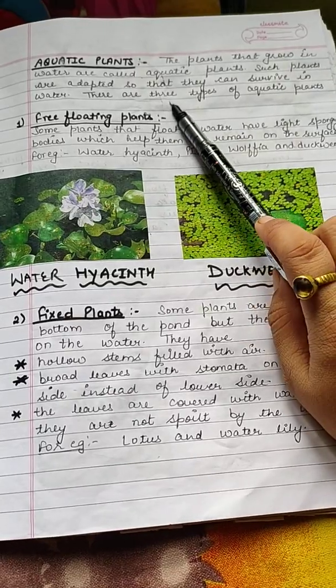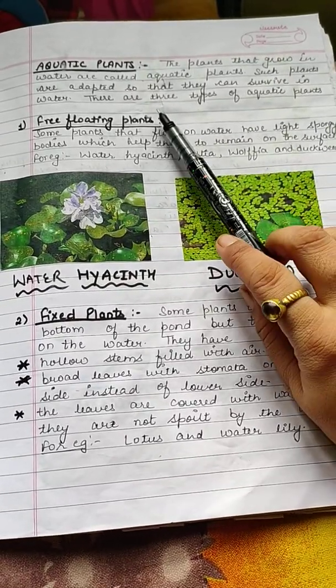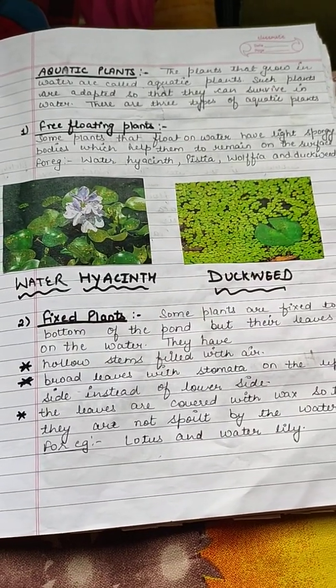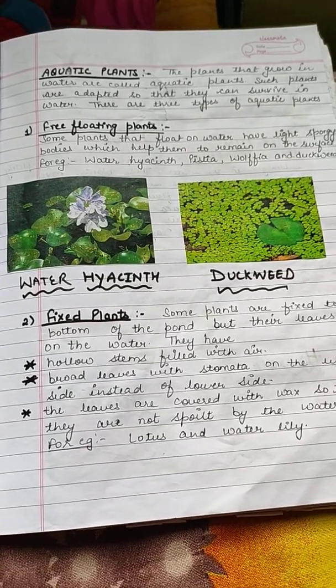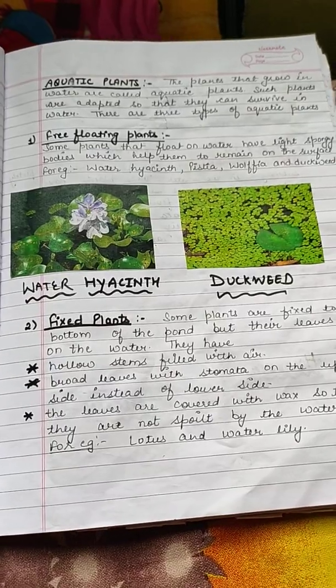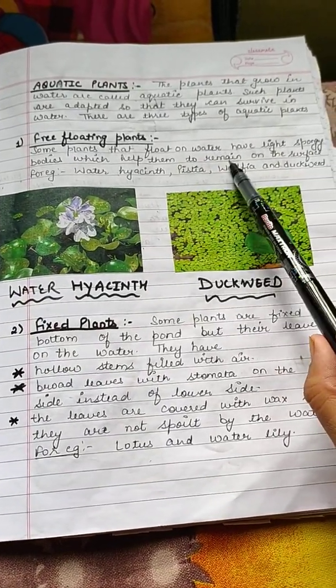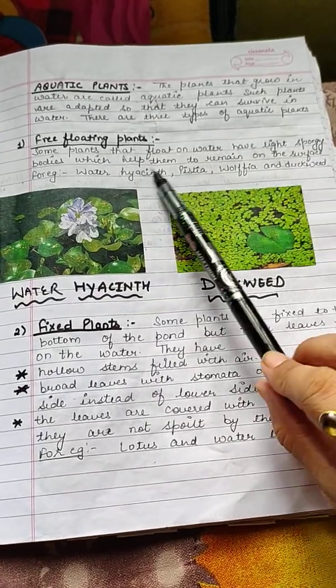Such plants are adapted so that they can survive in water, and those plants which grow in water are known as aquatic plants. These plants are adapted to survive in water. There are three types of aquatic plants. First is free floating plant. Some plants that float on water have light spongy bodies which help them to remain on the surface of water.